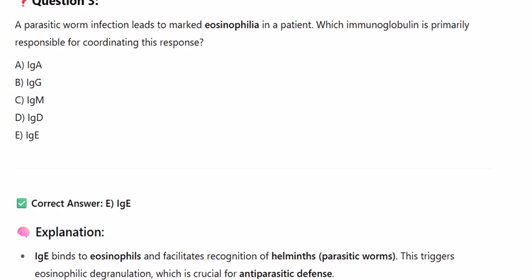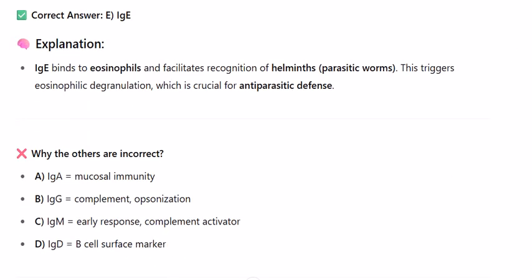Explanation: IgE binds to eosinophils and facilitates recognition of helminths, parasitic worms. This triggers eosinophilic degranulation, which is crucial for antiparasitic defense. Why the others are incorrect? A. IgA equals mucosal immunity. B. IgG: opsonization, complement activation. C. IgM equals early response complement activator. D. IgD equals B cell surface marker.